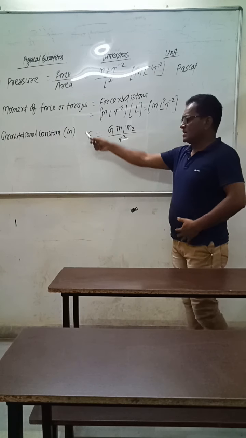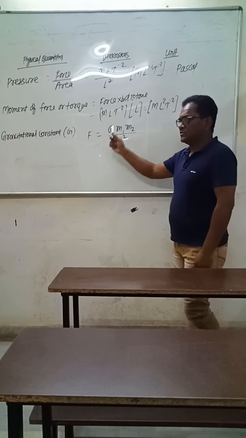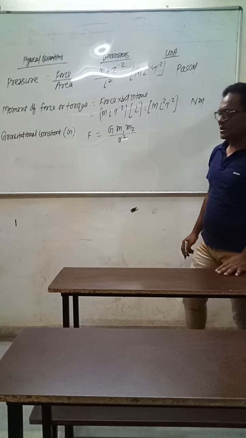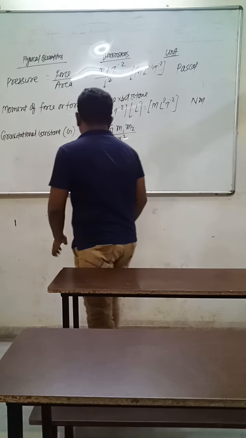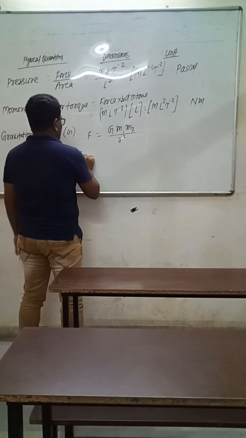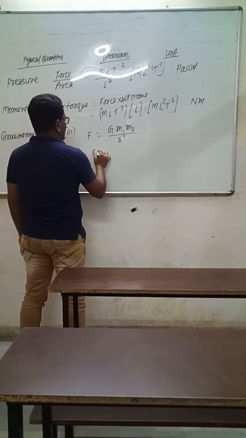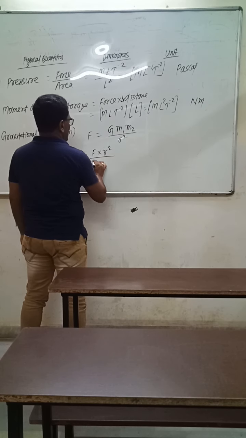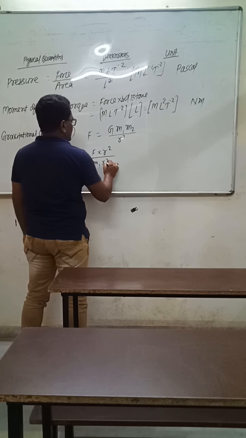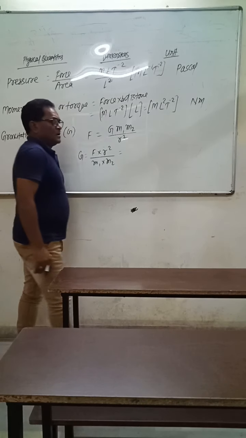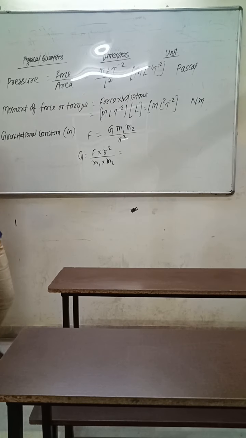But we have to find the dimension of G, the gravitational constant. So we make G the subject: G equals F into r square upon m1 into m2. Now we write the dimensions of all these physical quantities.